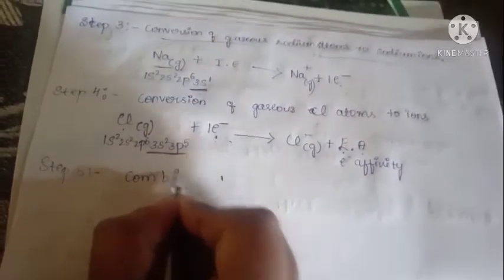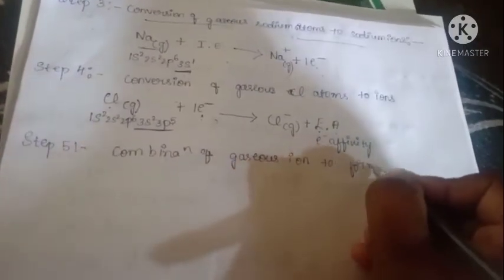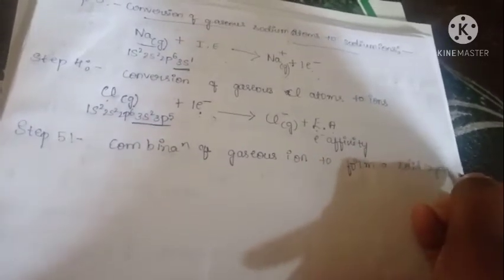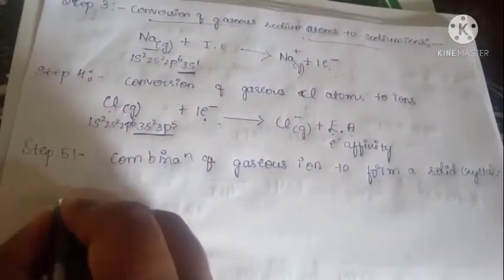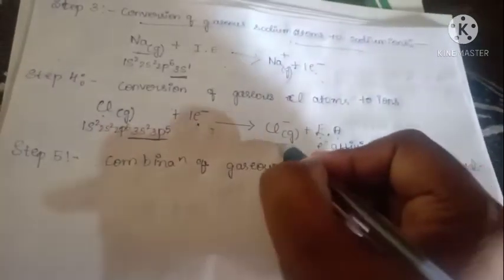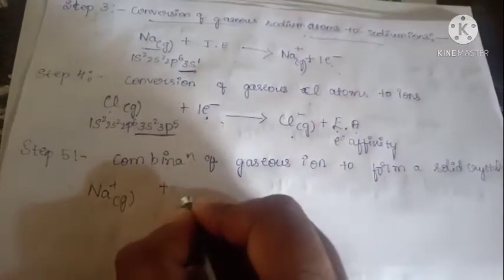combination of gaseous ions to form a solid crystal. Okay, solid crystal, that is here the sodium ion and the chlorine ion combine to give solid NaCl. I am writing here Na+ in the gaseous state plus Cl- in the gaseous state, it gives NaCl.